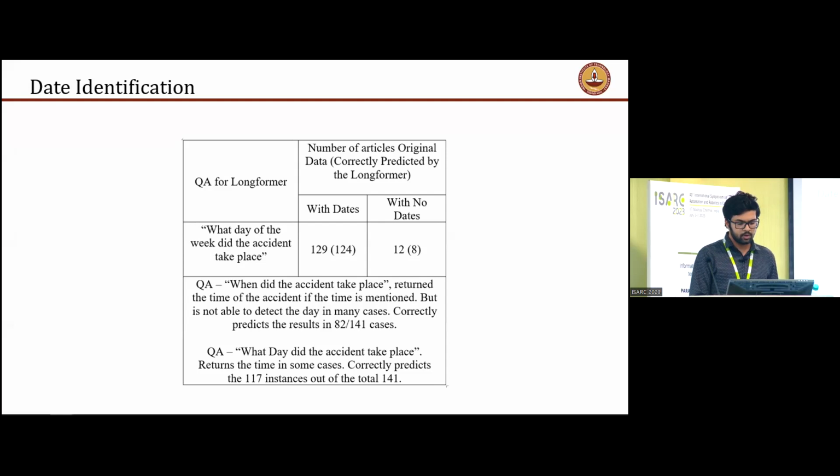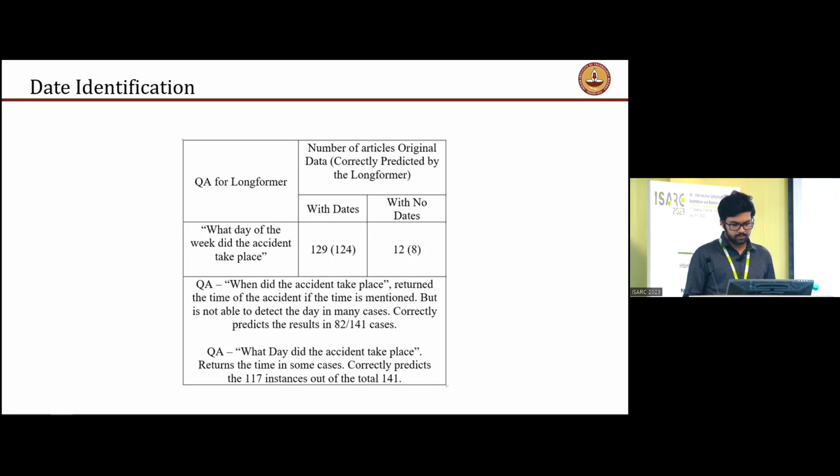Trying out these different prompts, we realized that "what day of the week did the accident take place" gave us the best results: out of the 129 articles which had mentions of the date, 124 of them were correctly predicted. And out of the 141 articles, 12 articles did not have any date mentioned in them. Our model was successfully able to detect that in 8 cases, and in the remaining 4 cases, it gave out a garbage value.